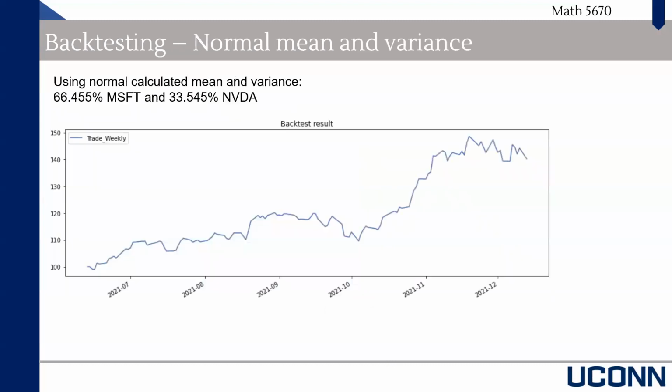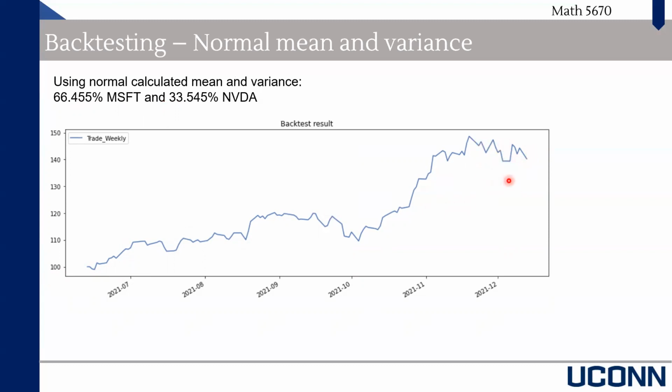Yeah, next, please. And for this case, the backtest is based on normally calculated mu and sigma. We choose the weight of Microsoft about 66%, and for NVIDIA, we use 33%. It turned out to offer us really good results. Total return could be really high because it starts from 100 to 150.